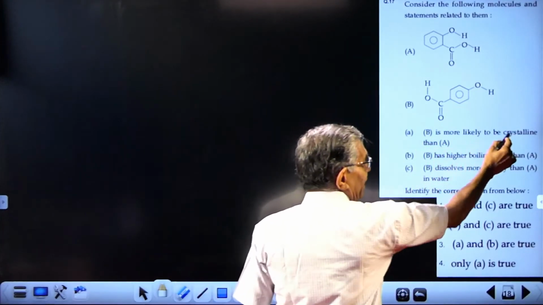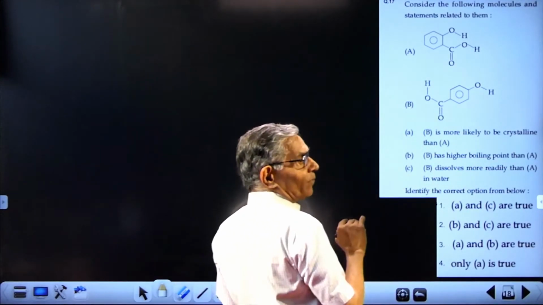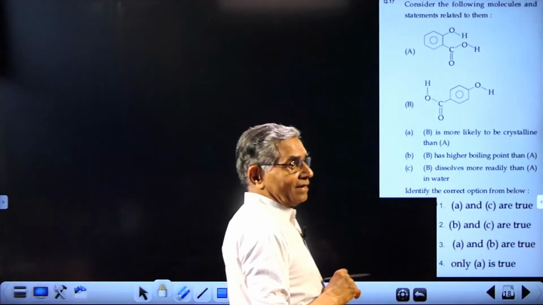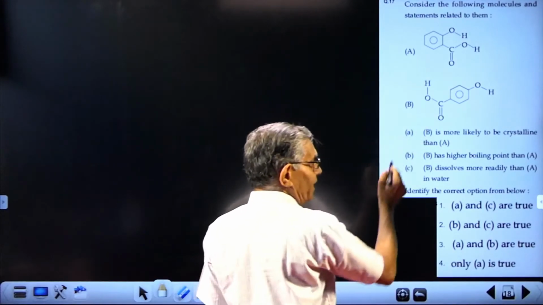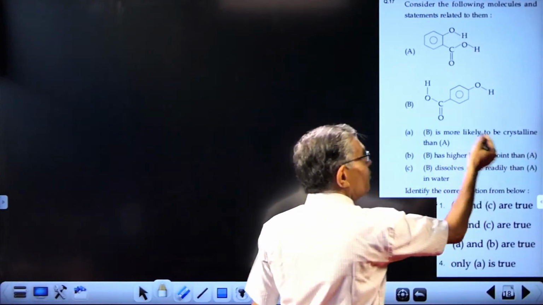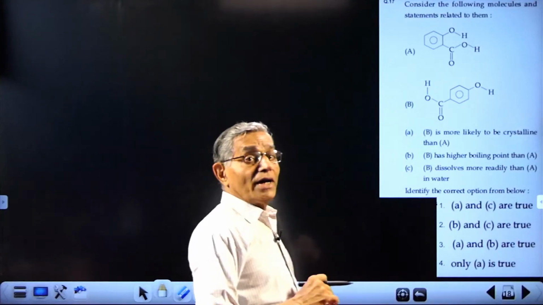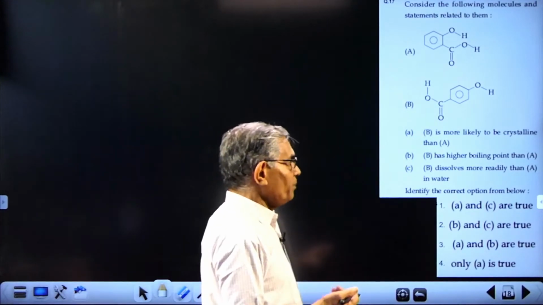B is more likely to be crystalline than A, because the higher the molecular weight, the easier it is for crystallization. So statement A is correct. B has a higher boiling point, correct. An associated molecule will have a higher boiling point. So A and B are correct.